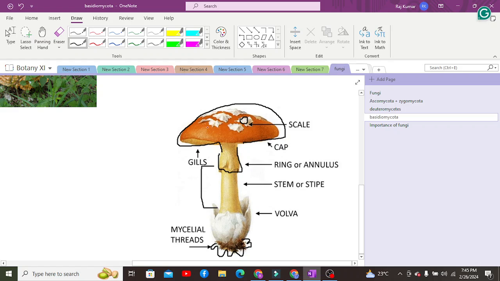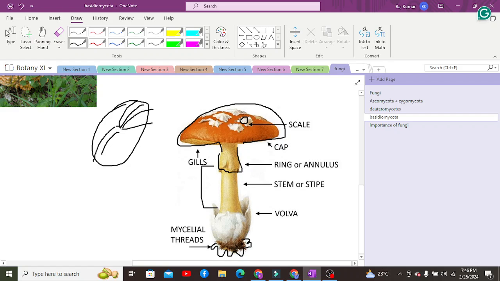When it comes to the cap, on the interior surface of the cap there are several thin perpendicular plates. Let's suppose this is the inner structure, and from it there is radiation of several thin perpendicular plates which start from the end of the stalk and go along the edge of the cap, which are known as the gills, or gill plates.